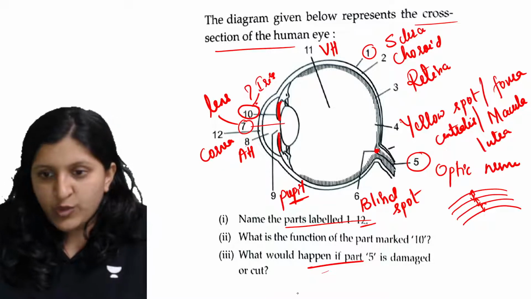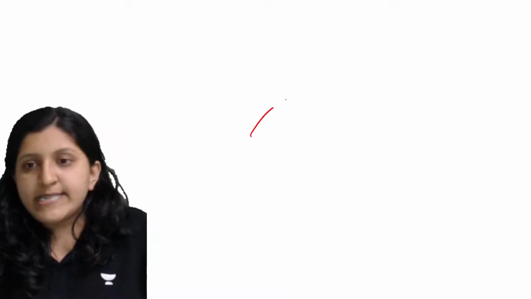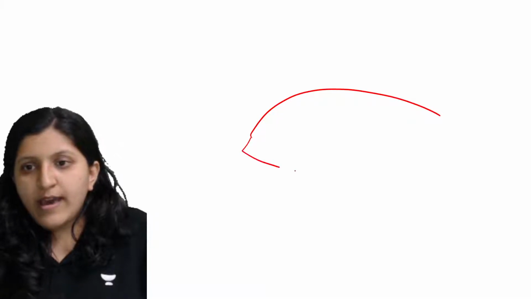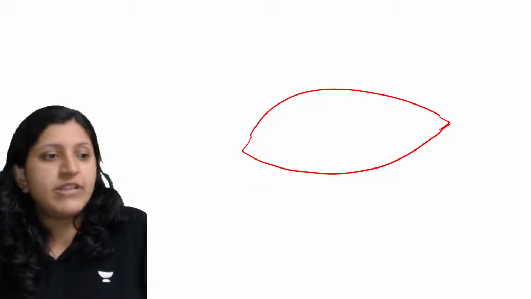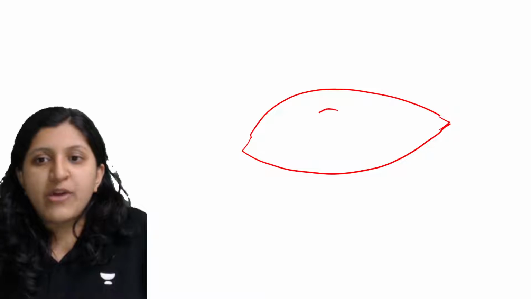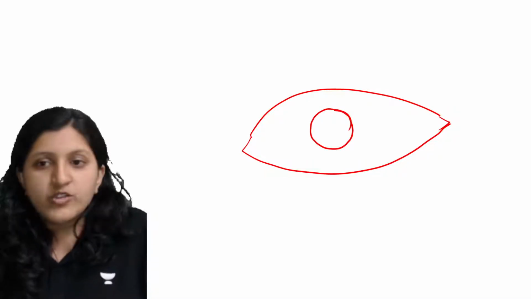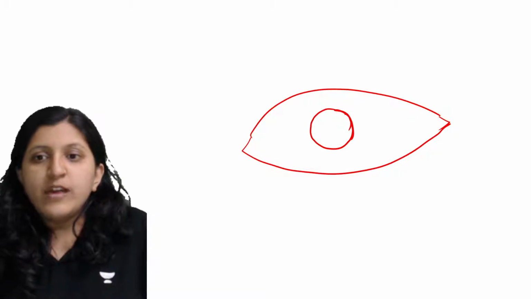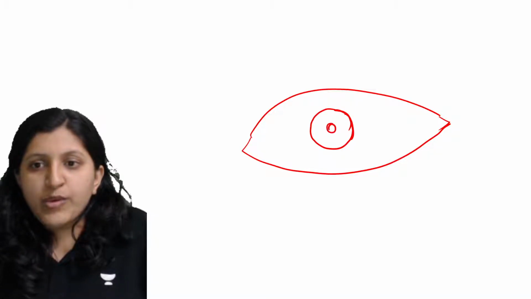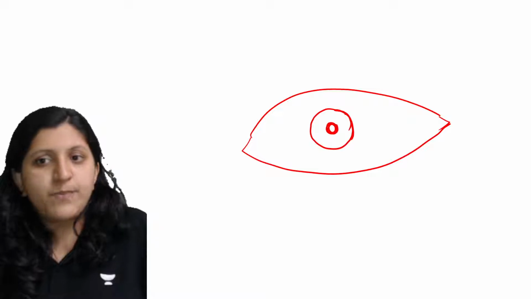I'll just explain this here. Now let's say this is the eye. In this eye you can find this part, that is the iris part. In the center you can find the pupil. So this is the pupil now.